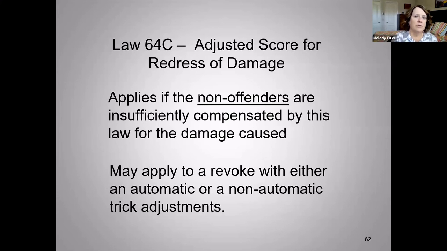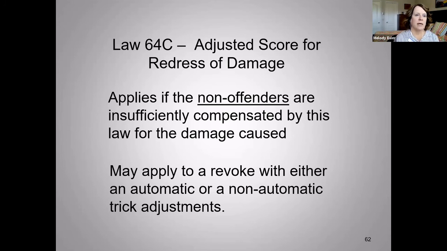And so at the end of your revoke ruling, once you've delivered the automatic trick adjustment, you always want to say to the table, so does that get us back to even had the revoke not occurred? Most of the time they'll say yeah, or they might even say, oh yeah, it even got us to better. Well, that's not the intention of the law. The intent of the law is to give us a way of making these automatic adjustments, and sometimes it gets them back to better, but we want to be sure it gets them back to at least even.